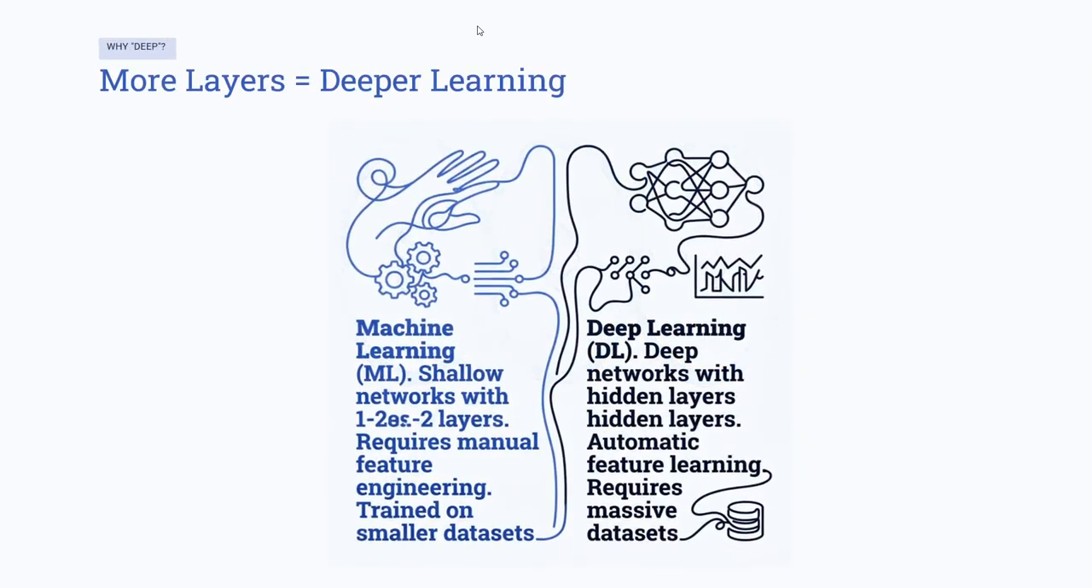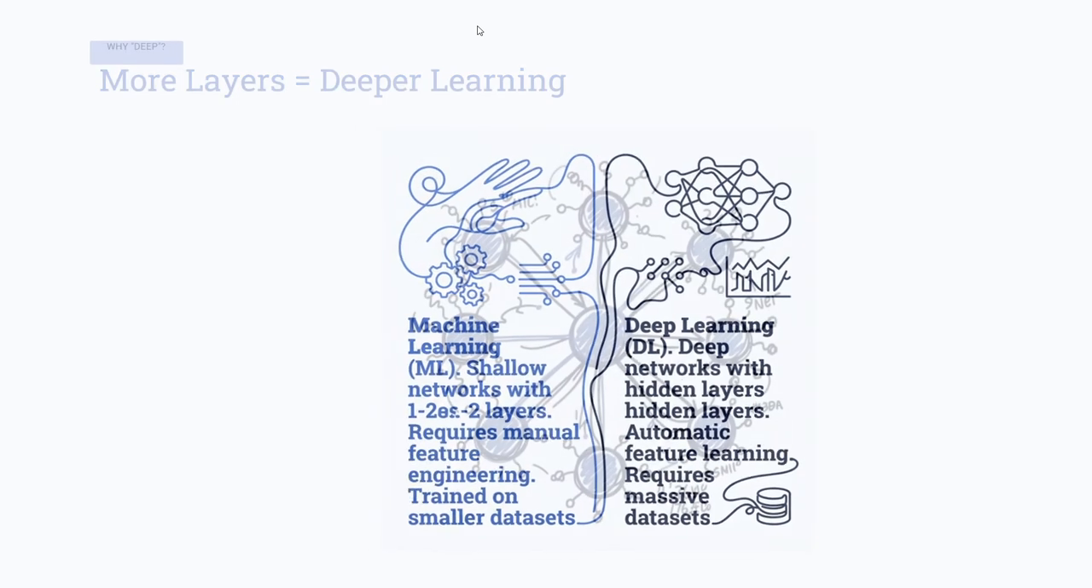You might be wondering why it is called deep. The answer is very simple. The word deep refers to the number of layers in the neural network. Traditional machine learning uses simpler models. Deep learning uses many hidden layers to learn increasingly complex patterns. The more layers the network has, the deeper it becomes. That's where the name deep learning comes from.